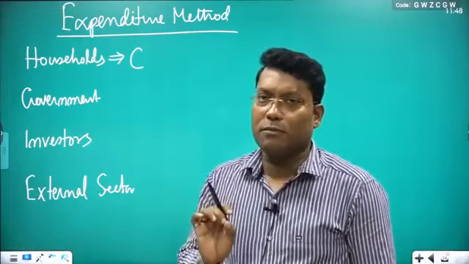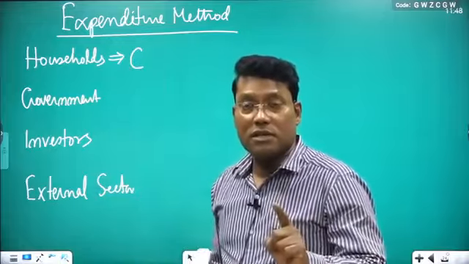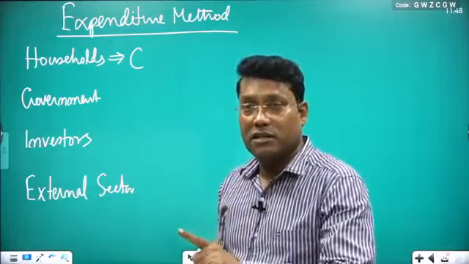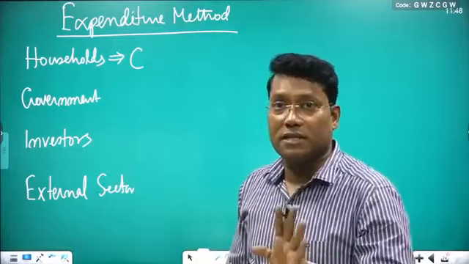Okay, full stop. So what you are getting? C stands for consumption. It is the total private final consumption expenditure incurred by the households on final goods and services.